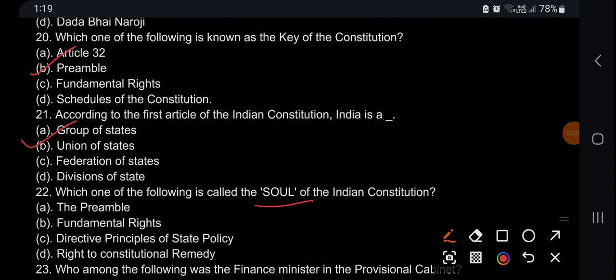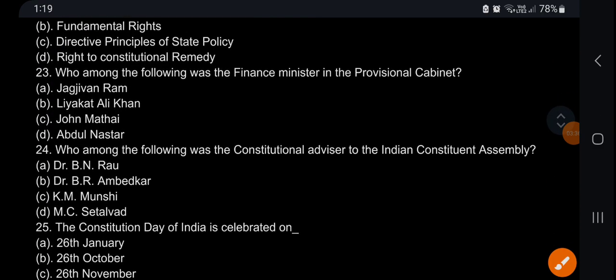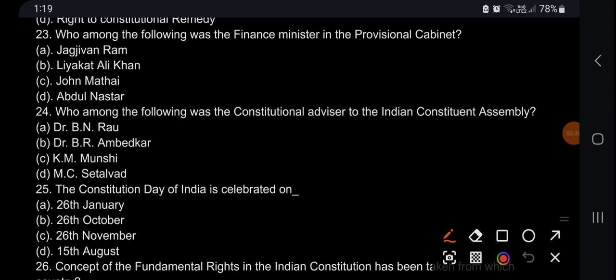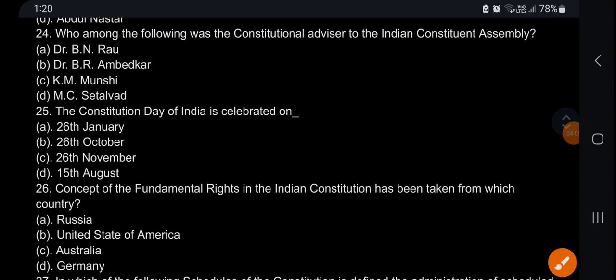Soul is Article 32, which is right to constitutional remedy. Who among the following was the finance minister in provisional cabinet? It's Liaquat Ali Khan. Who among the following was the constitutional advisor to the Indian Constituent Assembly? Constitutional advisor is Dr. B.N. Rao. Constitution Day of India is celebrated on 26th November.